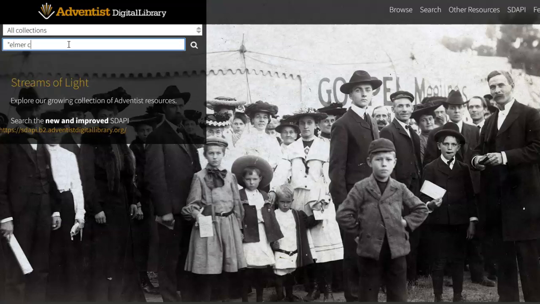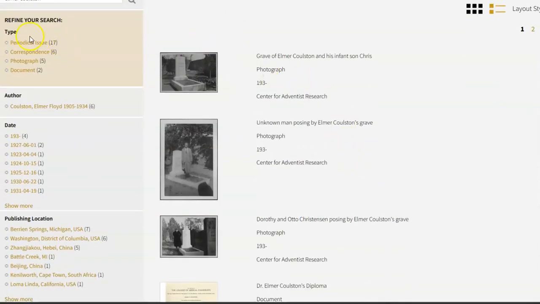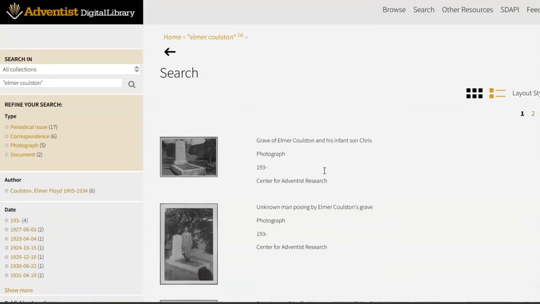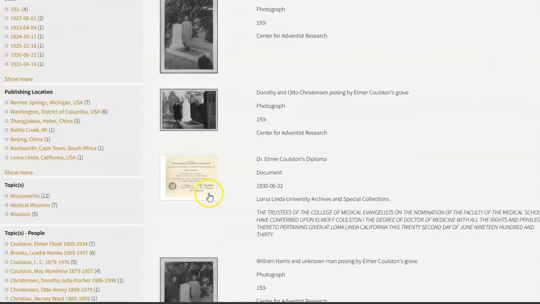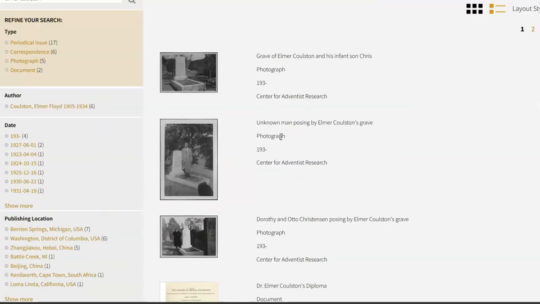So I'm going to search for Elmer Coulston. You'll see that I do not need to capitalize. It's not case sensitive for the searching. If I search the name Elmer Coulston, I can find the material in the Adventist Digital Library that has to do with this particular missionary. Once again, I did use quotation marks to force these two words to appear together in every result that I've received. And I can see just from this page that the words do appear together.